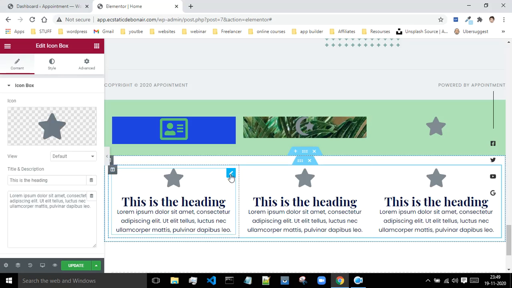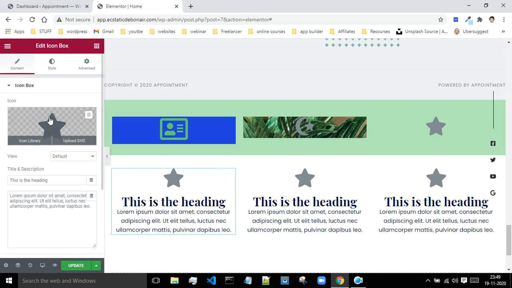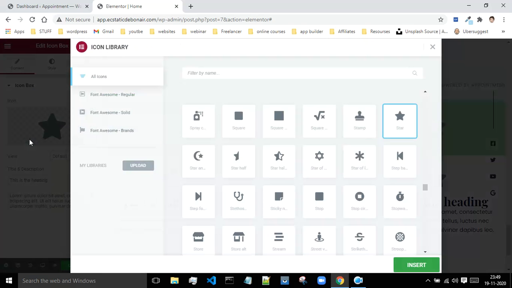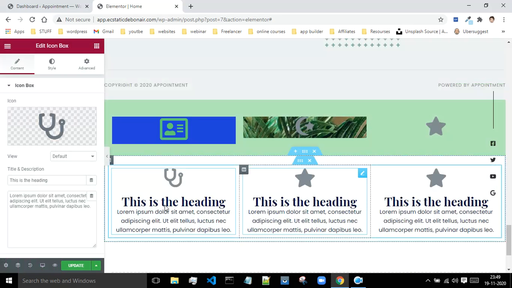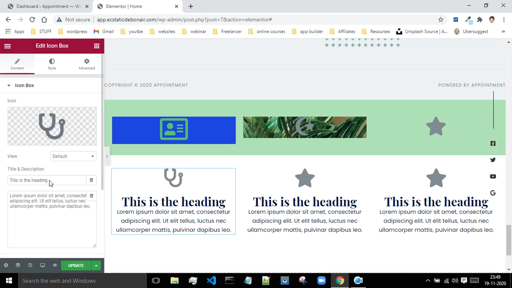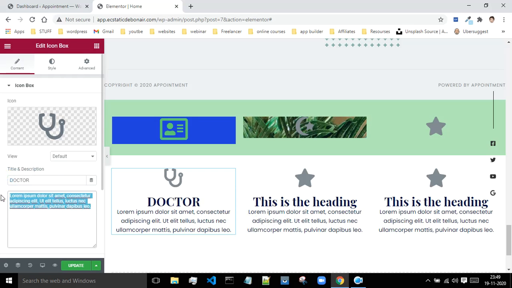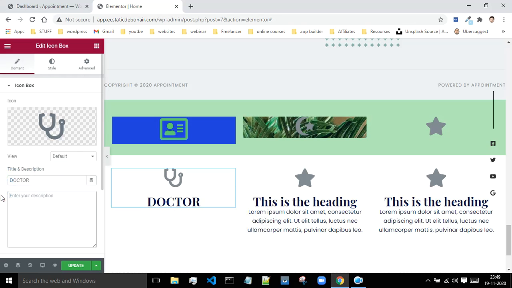First of all, let's try to edit this first one. Just go to the icon library. Let me select some random icon present over here. Then I will come to the text. This is the text. I will say doctor, and this is the paragraph which is associated with it. I don't want this paragraph, so I will just remove it.